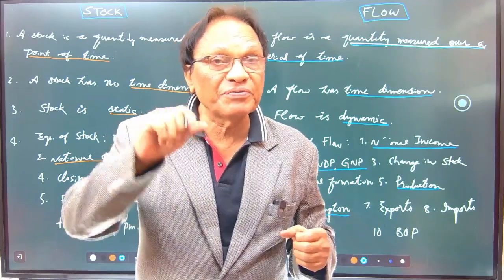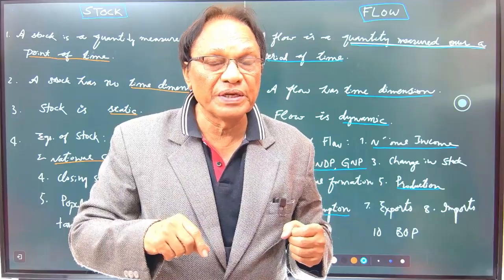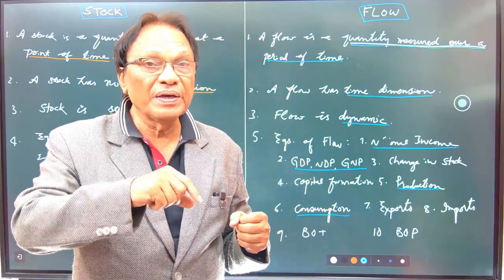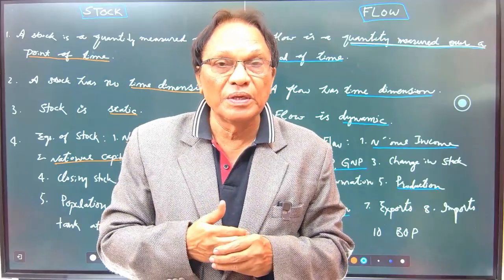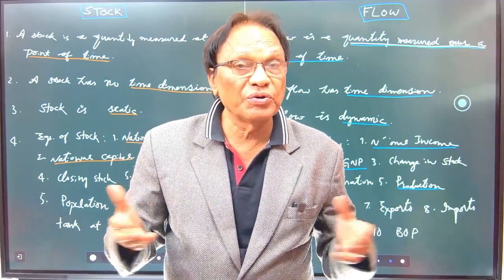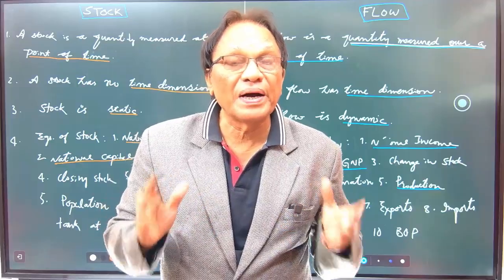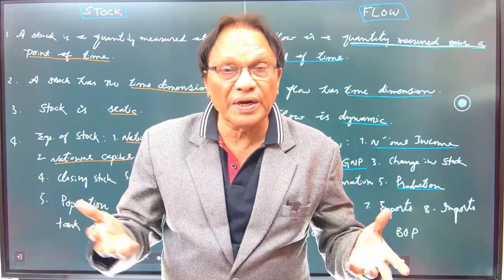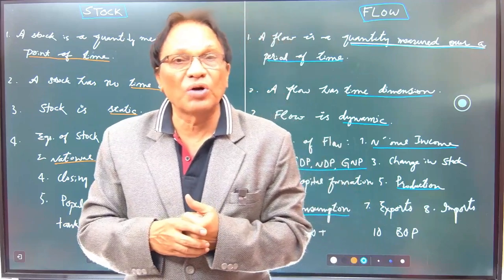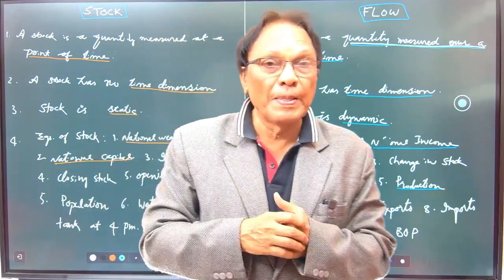What exactly is point of time? Maybe now at 4 p.m. in the evening, or maybe on 31st December 2025, maybe on 1st Jan 2026, maybe on 20th March, maybe on 4th June. These are hypothetical examples. That is the stock concept. Stock is a quantity measured at a point of time.